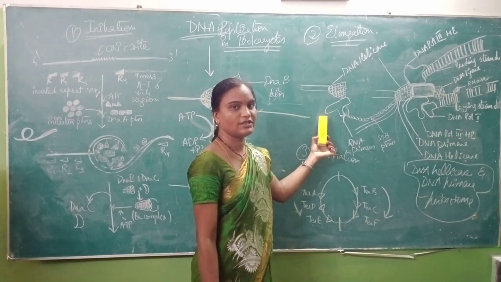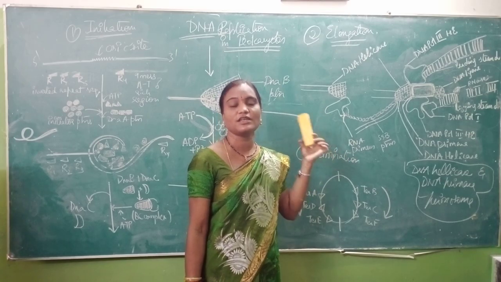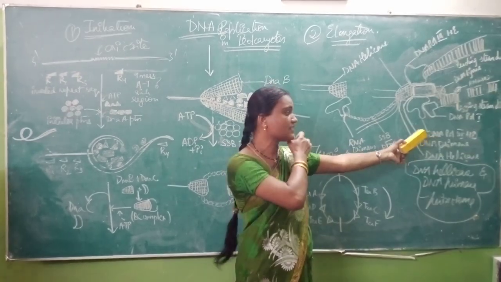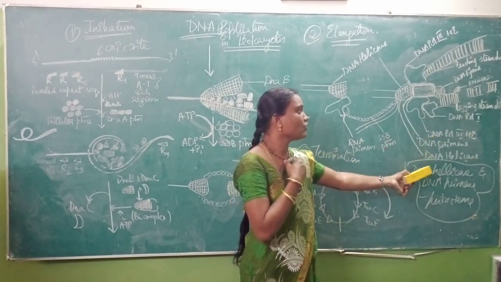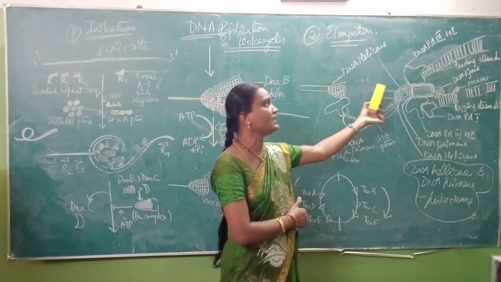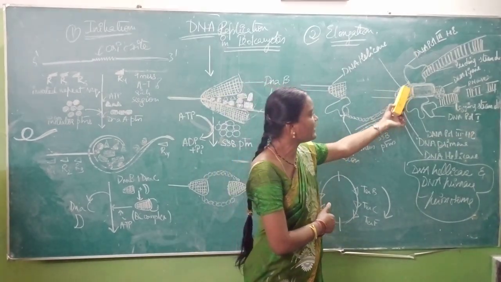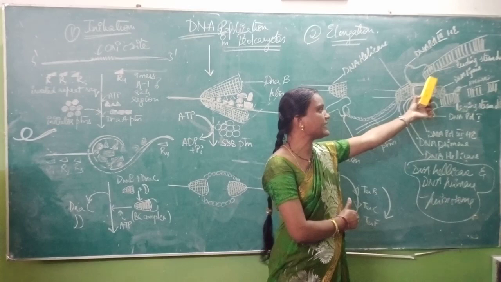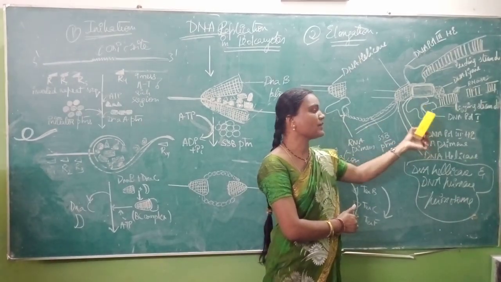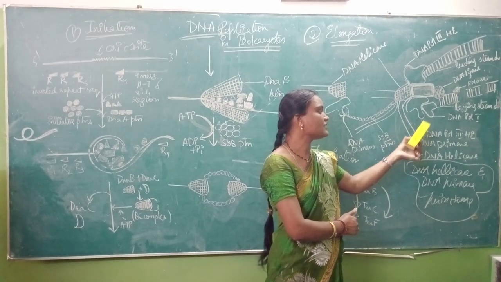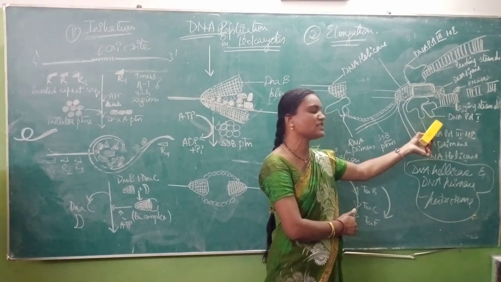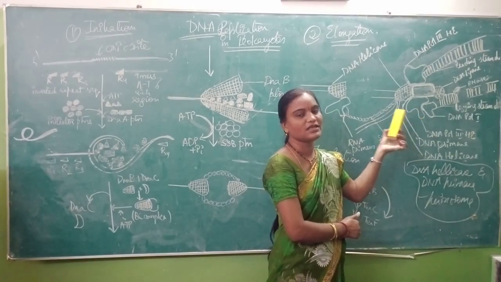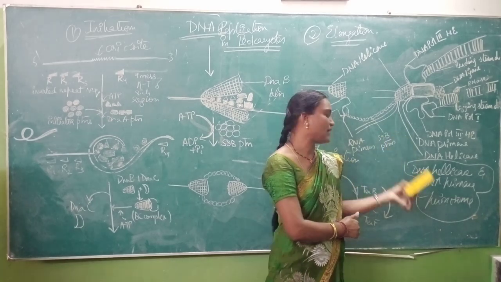See, this is the mechanism of elongation. Two strands are synthesized, that is leading strand and lagging strand. On leading strand, you require only two enzymes, that is DNA helicase and DNA polymerase III holoenzyme. These two enzymes are required for the synthesis of leading strand, that is the continuous strand. Coming to the lagging strand, that is the discontinuous strand, you need DNA polymerase III holoenzyme, DNA polymerase I, DNA ligase enzyme, DNA helicase and DNA primase. The combination of helicase and primase is primosome.